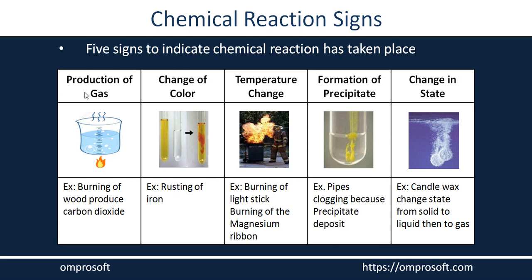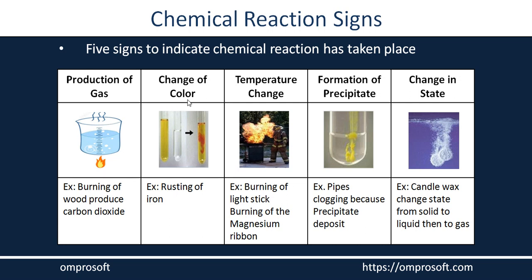The first sign is the production of gas. In many reactions, whenever you are performing any practical in the laboratory, if a gas is produced, it is an indication that your chemical reaction has taken place. For example, you're burning any fuel. Whenever the fuel gets burned, whether it's coal, wood, or any other fossil fuel, it will release carbon dioxide in the form of gas. So it's just an indication which helps us find out the chemical reaction has taken place.